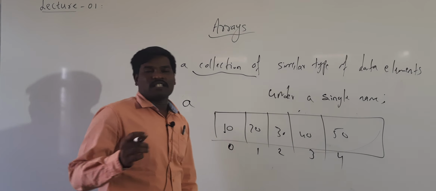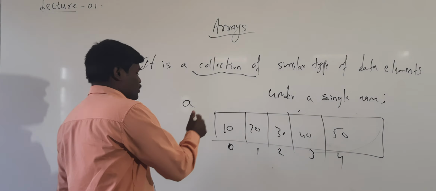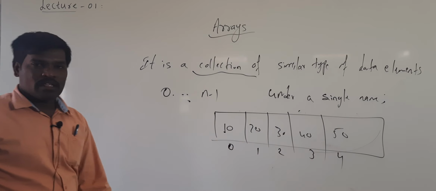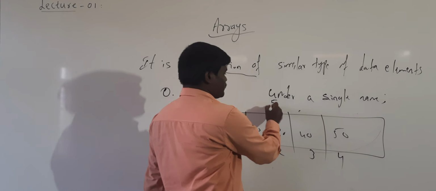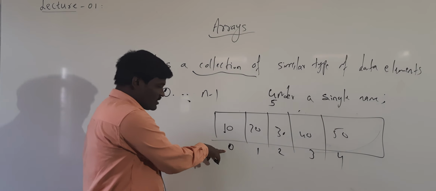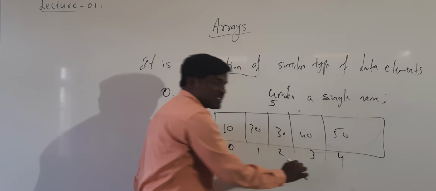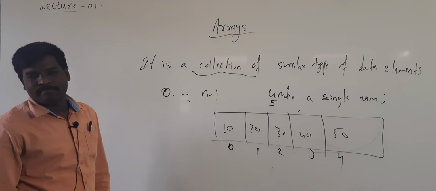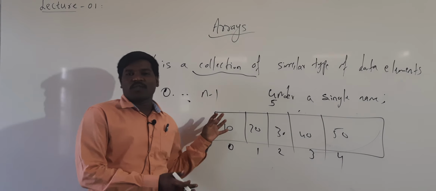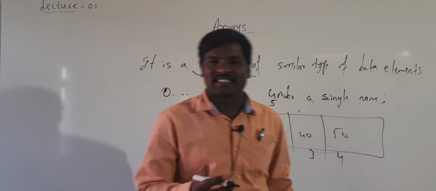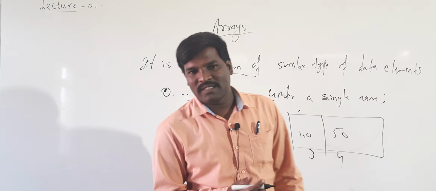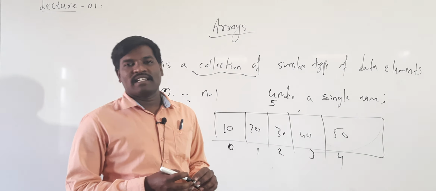By default, in the programming language, the position always starts from 0 to n minus 1. Here the number of elements is 5 and the positions are up to 4. Up to 4 starting from 0, 0 to 4 means again 5 positions only. Okay. So this is the basic of arrays. First of all, array means it is a collection of homogeneous data elements. Homogeneous means similar kind of data elements.